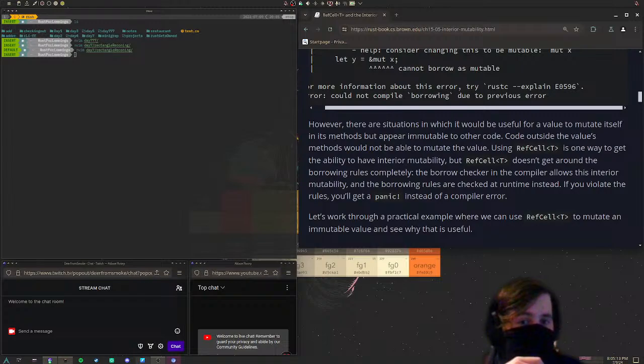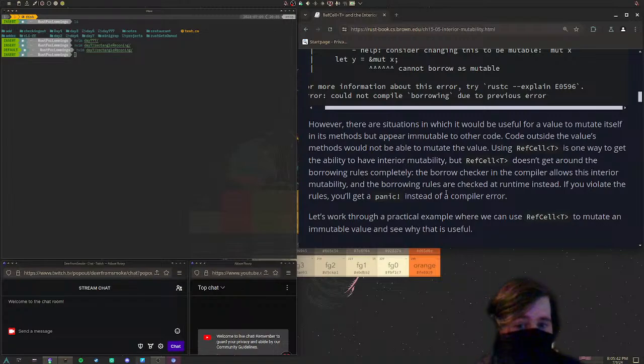There are situations in which it would be useful for a value to mutate itself in its methods, but appear immutable for other code. Code outside the value's methods would not be able to mutate the value. Using RefCell is one way to get the ability to have interior mutability. But RefCell doesn't get around the borrowing rules completely. The borrow checker in the compiler allows this interior mutability, and the borrowing rules are checked at runtime instead.